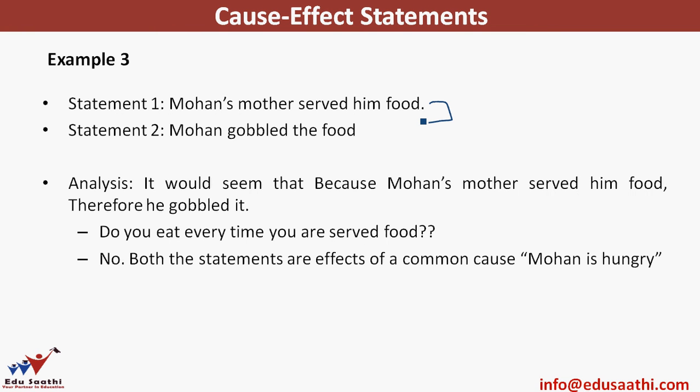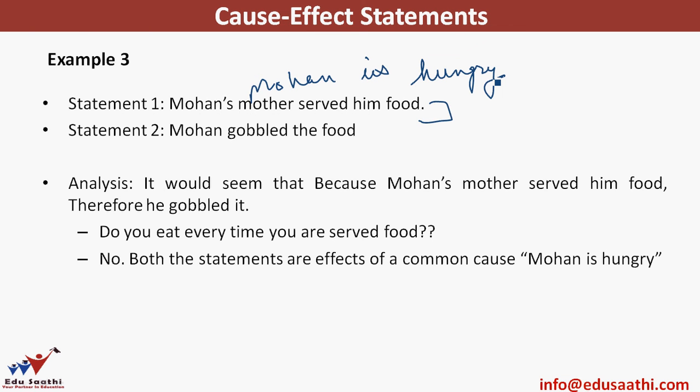So what we can say, though it seems that because Mohan was served food, he gobbled it, both these statements are effects of a common cause. The common cause is that Mohan is hungry.